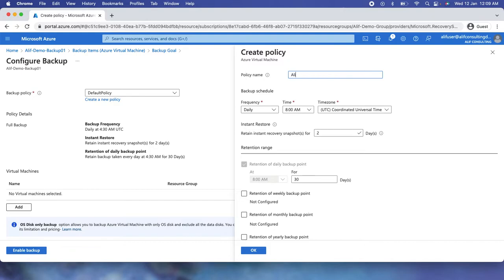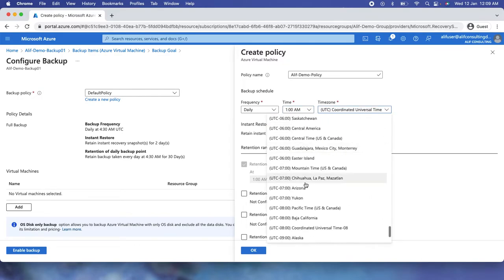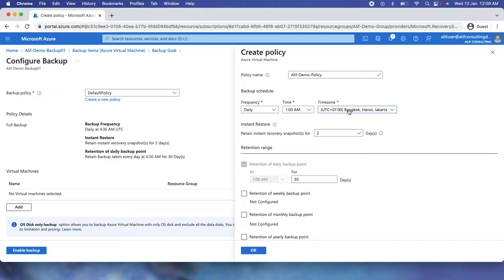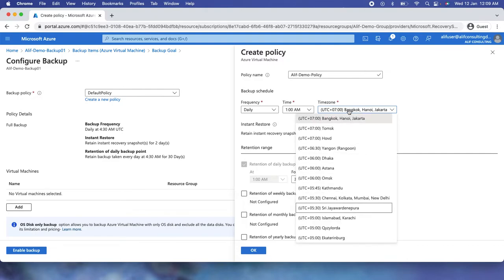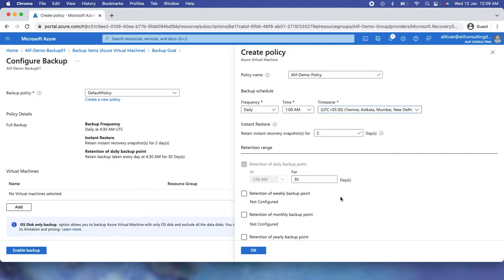I need to define the name. So let me define the name and what the frequency is going to be. So let's say I want to take the backup on a daily basis at night, which is going to be around 1 a.m. and the time zone would be 5:30, which is India time zone. So not this one. We don't want to go with this one. Yep, this one here.